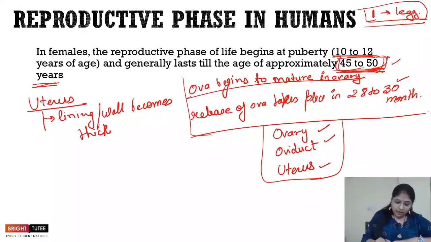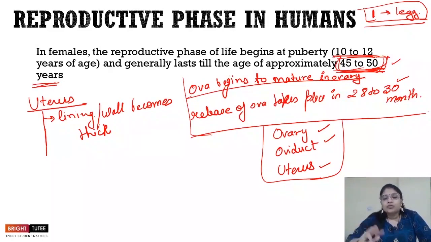The lining or the wall of the uterus becomes thick because it has all the blood capillaries in it. This is in case the fertilization of the egg takes place and a zygote forms, and that zygote descends into the uterus in the form of an embryo and gets embedded in it. Now, this is the preparation that is happening in the uterus.